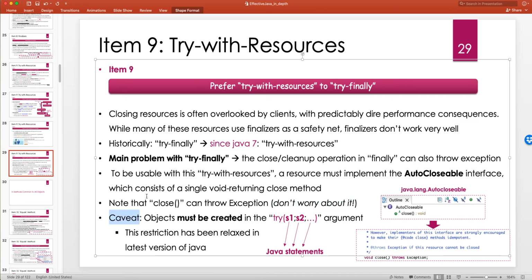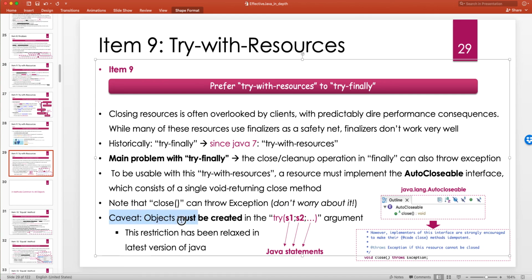So the caveat is that objects must be created in the try. And again, this is not the case anymore. From JDK 9 onward, you don't have to create the objects right in the try argument, because the scope is not just limited to the try. You can create them before, but then pass them in the try argument, and then the try with resources automatically calls the close method on them, right? So this is not a caveat anymore.